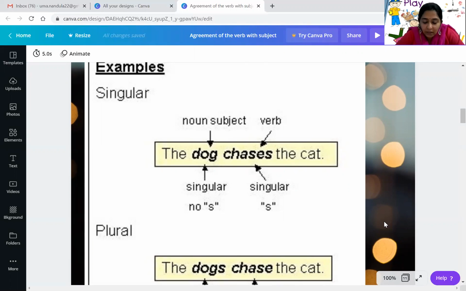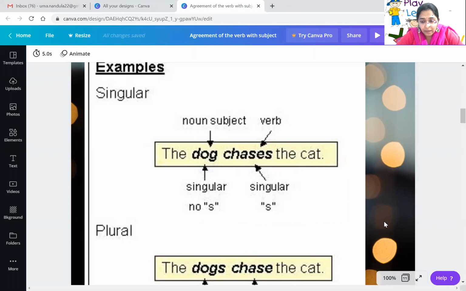So here, what is the subject? First of all, what is the noun? Yes, dog. And cat is also there. What is the subject here? The subject here is dog, the dog. You have learned in your previous classes also. And the dog is one or many? Yes, it is singular. And chases, action words. I told you recently, verbs we have discussed in the practice book also, right children? So chases is an action word. It is a verb.